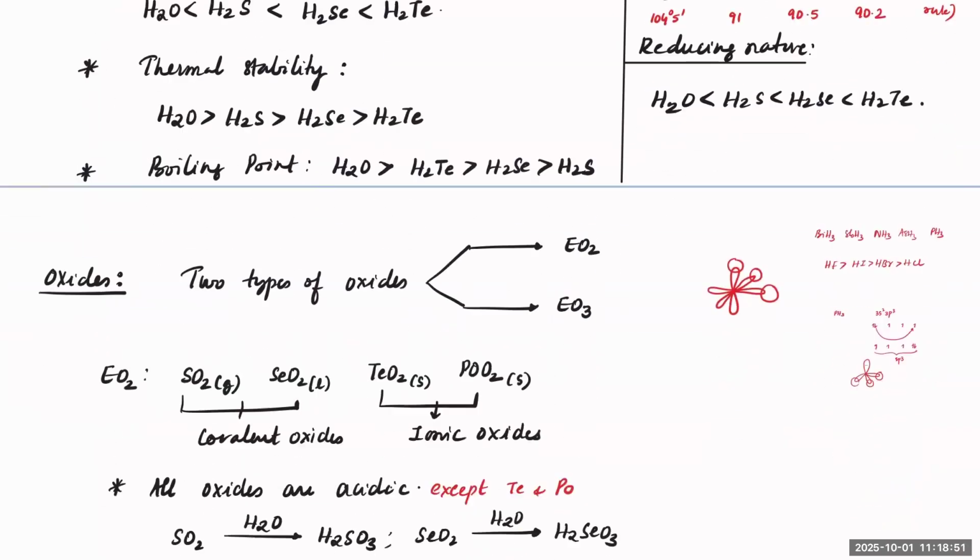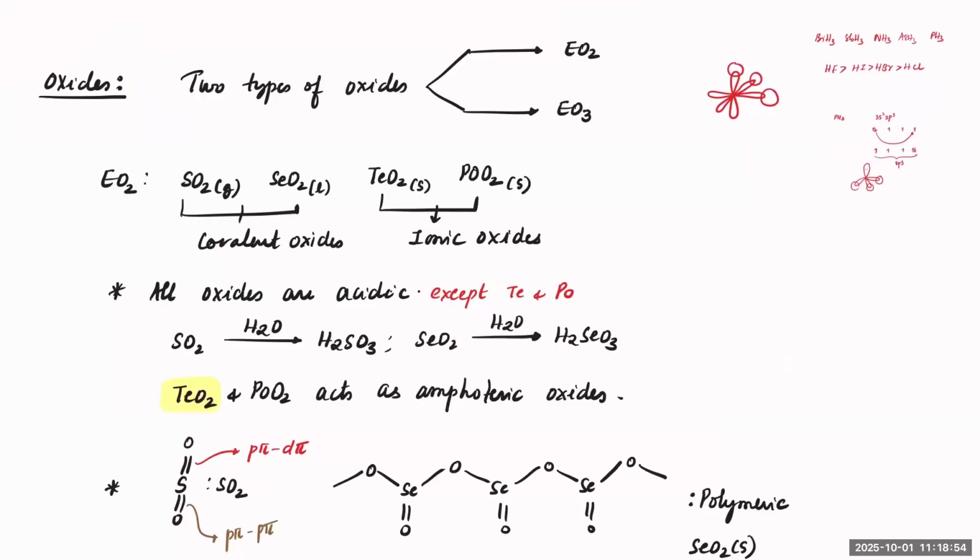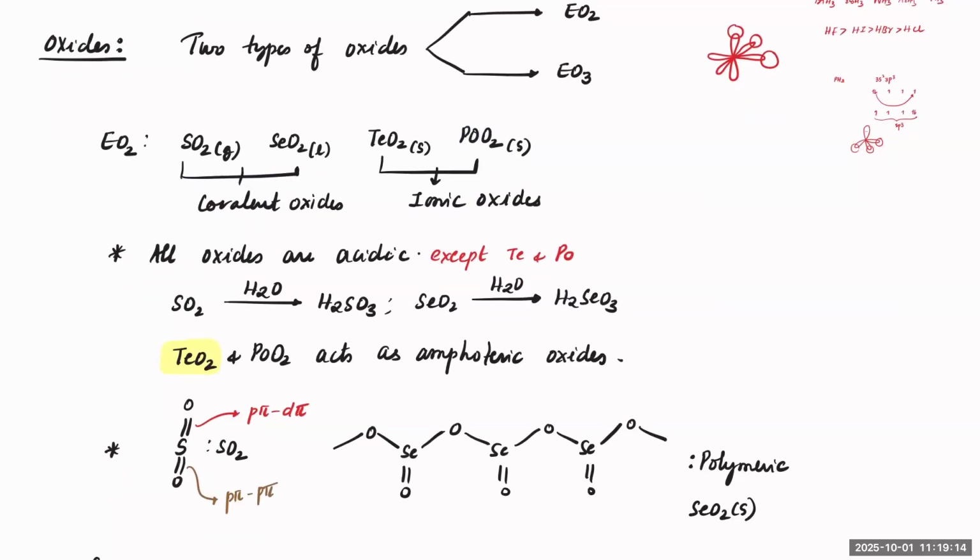Now this is about hydrides. Now let's talk about oxides. These elements will form two types of oxides, EO2 and EO3. EO2 includes SO2, SeO2, TeO2, and PoO2. These two are highly covalent oxides, and these two remain ionic oxides. Every oxide in this case is acidic except for tellurium and polonium. So TeO2 and PoO2 are amphoteric in nature. These two are amphoteric in nature.